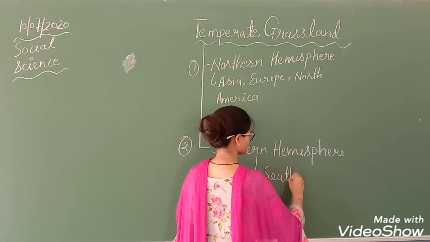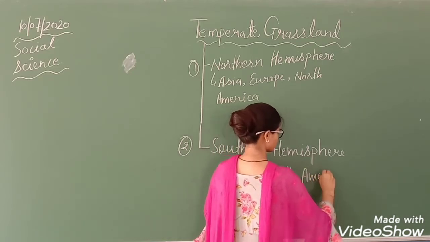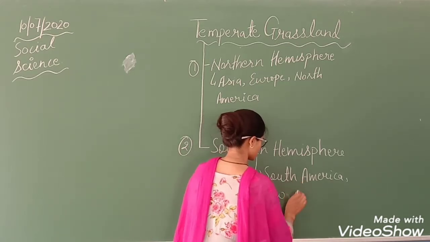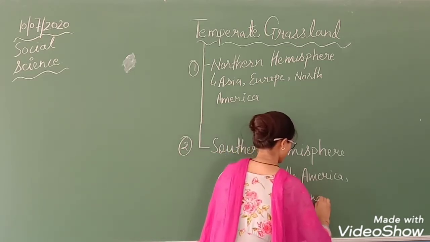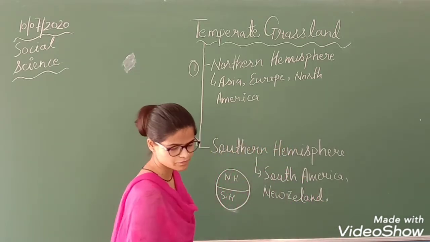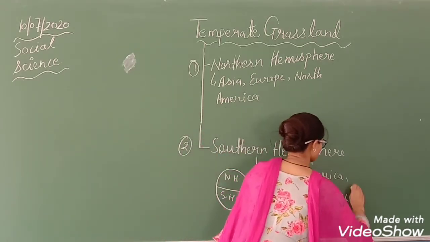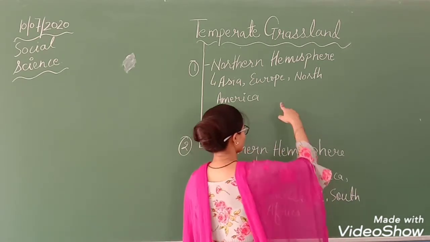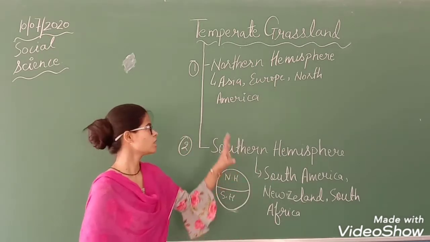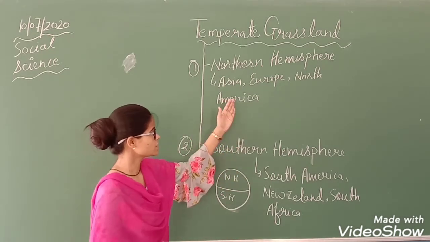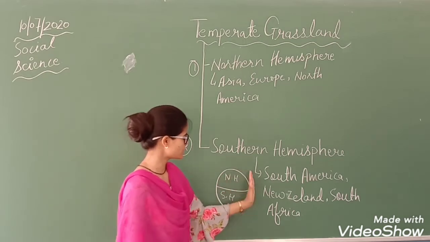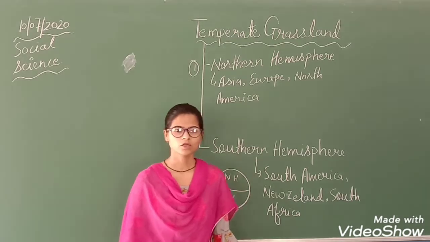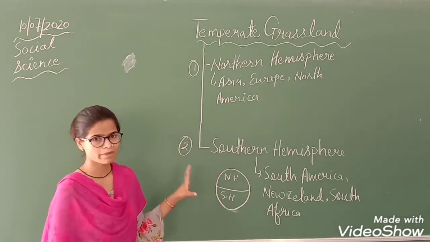South America, New Zealand, then we have South Africa. So these are the places across the northern hemisphere, and these are the countries in the southern hemisphere, where these temperate grasslands are located. Okay, so this was the main part of this.